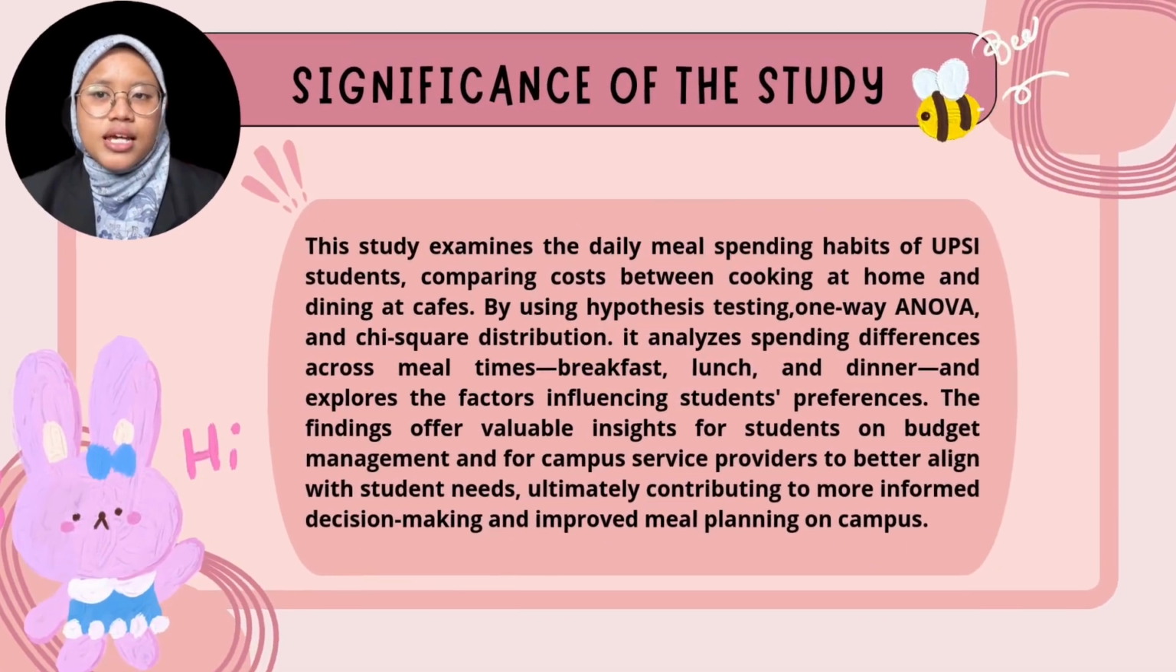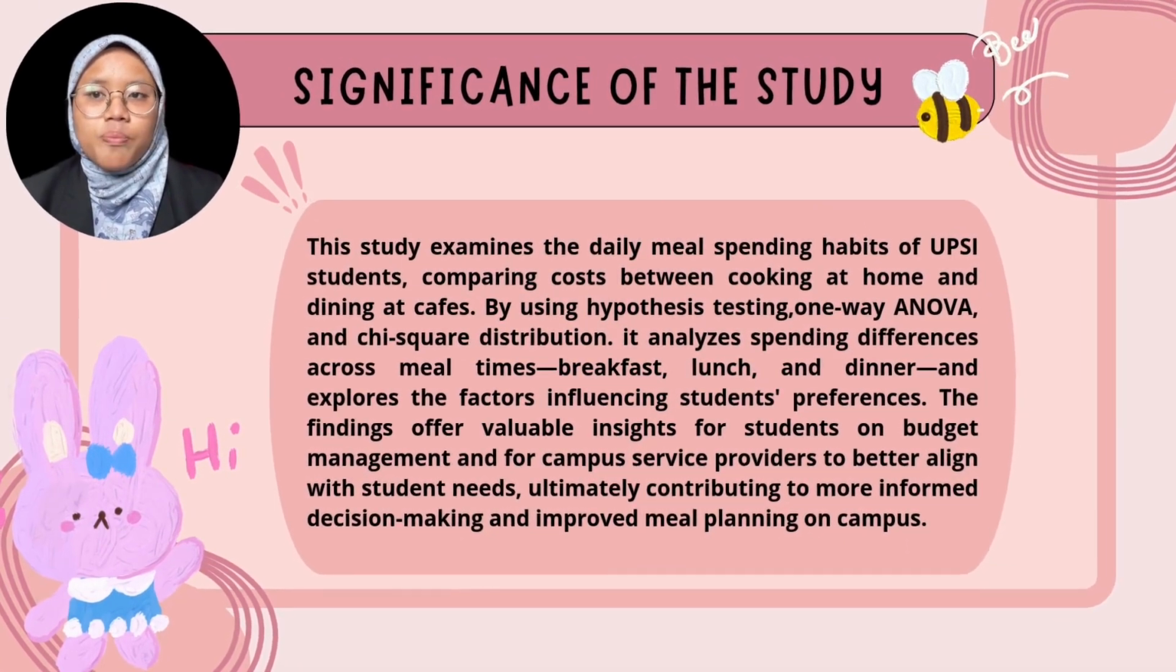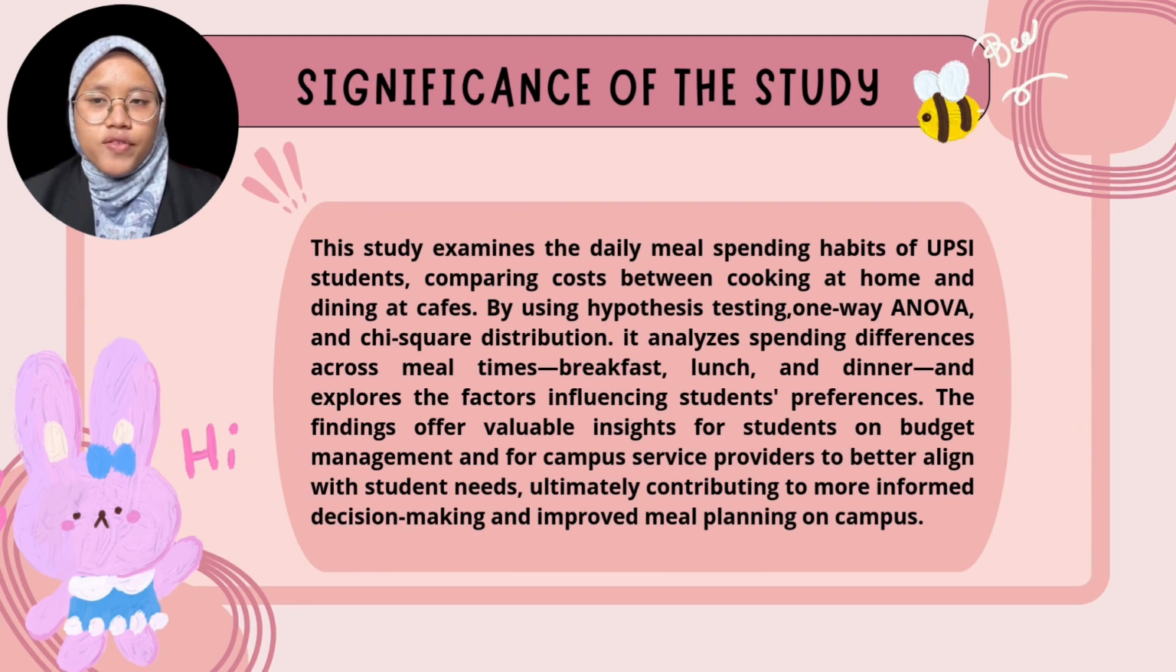The significance of the study. This study examines the daily meal spending habits of UPSI students, comparing costs between cooking at home and dining at cafes. By using hypothesis testing, one-way ANOVA and chi-square distribution, it analyzes spending differences across meal times, breakfast, lunch and dinner, and explores the factors influencing students' preference. The findings offer valuable insights for students on budget management and for campus service providers to better align with student needs, ultimately contributing to more informed decision making and improved meal planning on campus.